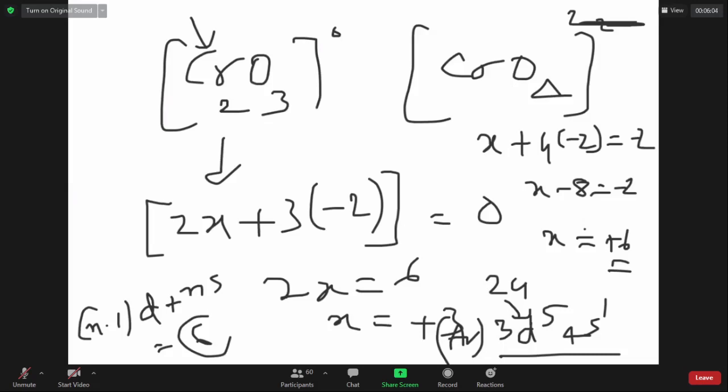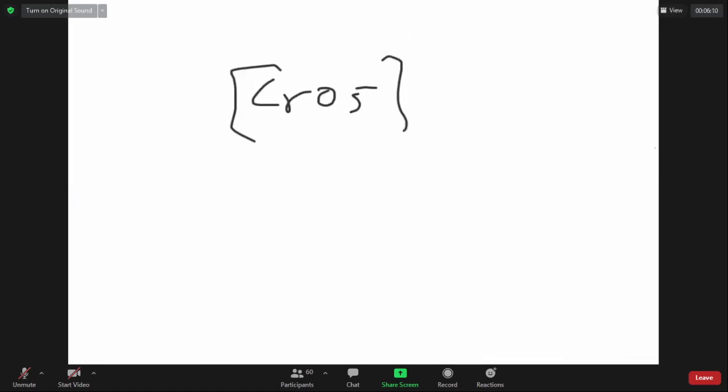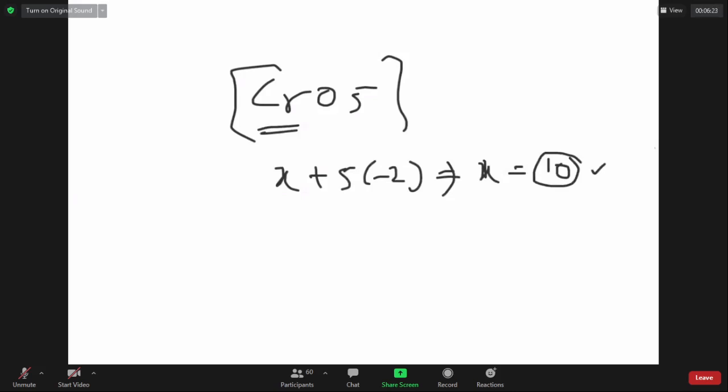In CrO5, if you really calculate the oxidation state, X comes out equal to 10. The calculated oxidation number of chromium in CrO5 is 10, which is 4 units more than the maximum allowed oxidation state of chromium. Right or wrong?